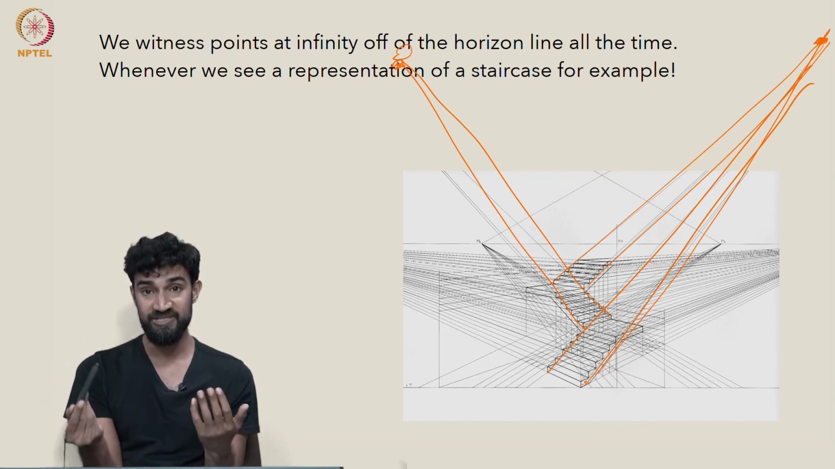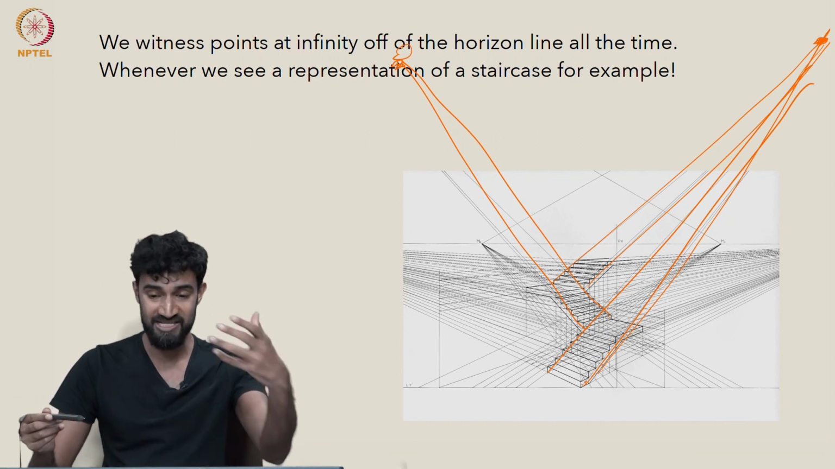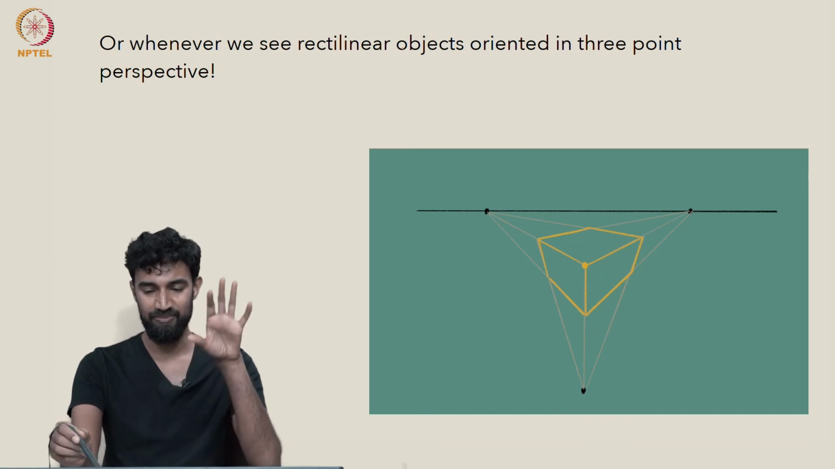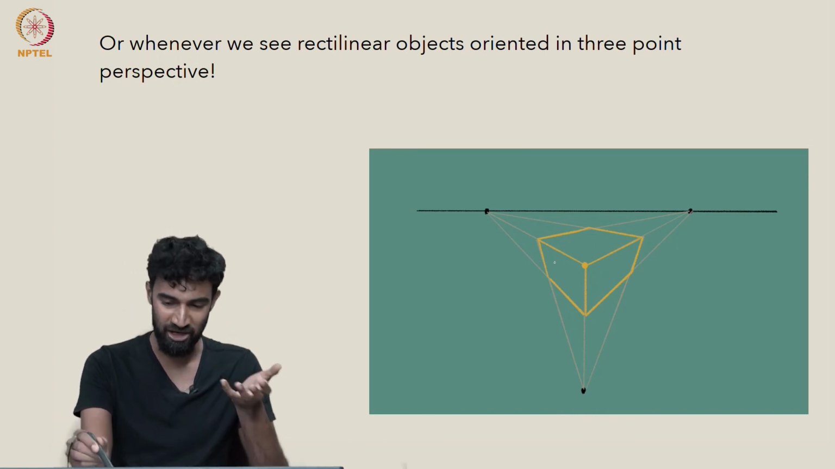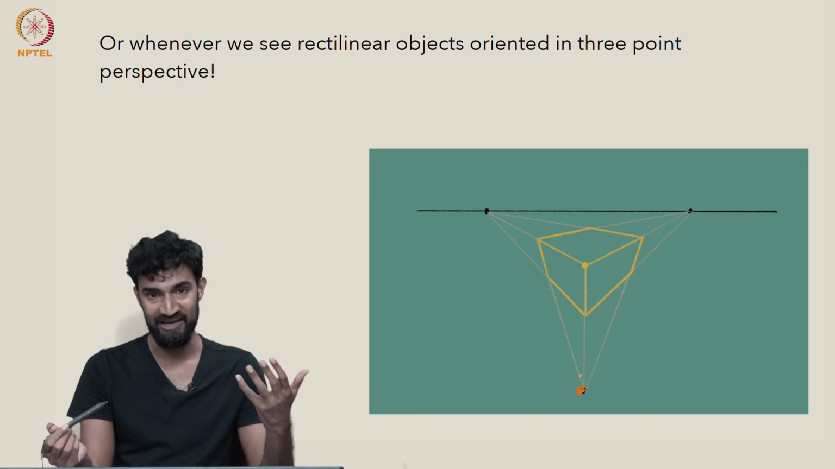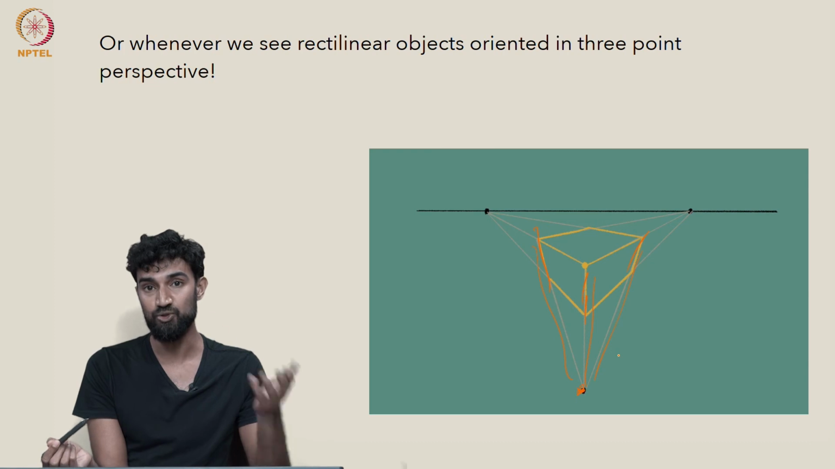So we're actually very used to seeing points at infinity that lie not just on the horizon line, but in all kinds of other places. When we see a photograph of a building in three-point perspective, or any object in three-point perspective, that third point is off of the horizon line, because the vertical lines that converge to it are not parallel to the ground plane.